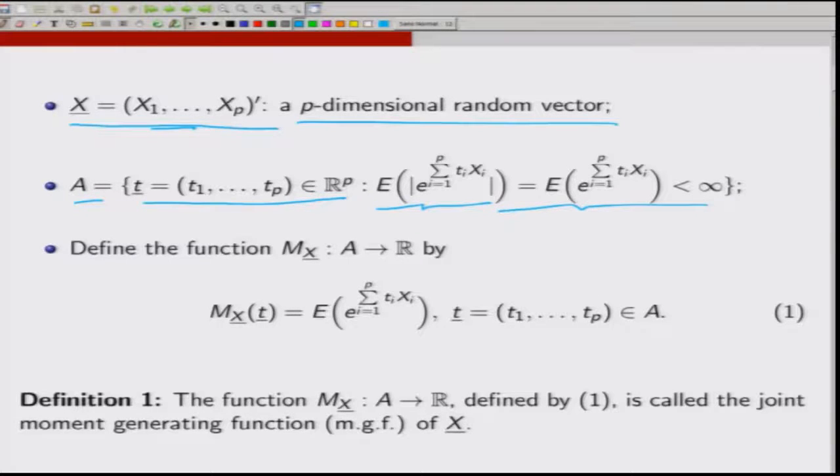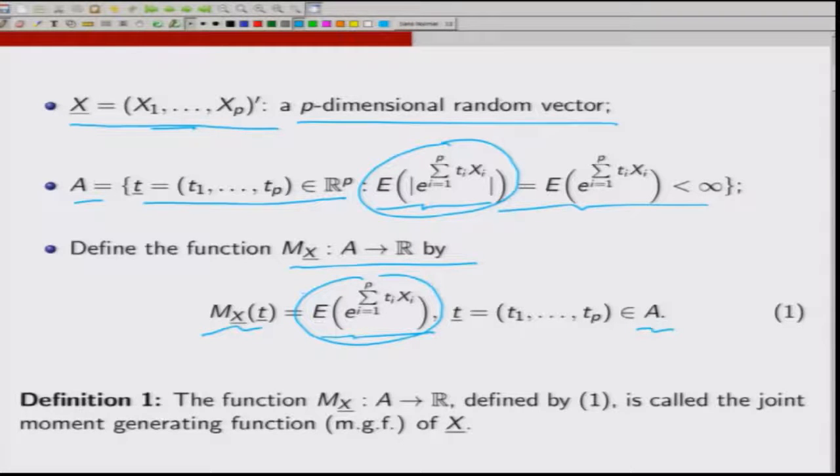So, this is a set where this quantity exists or is finite. Now, I define the function M_X from A to R by M_X(t), which is the expected value of e to the power summation i equal to 1 to p ti Xi, where t = (t1, t2, ..., tp) belongs to A, because A is the set where this quantity is finite. I call this function the moment generating function of random vector X.